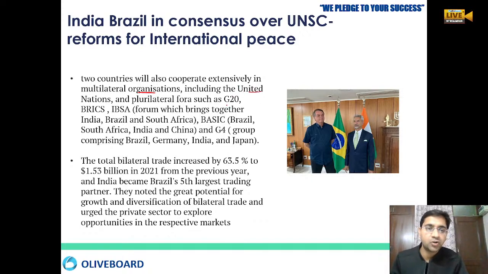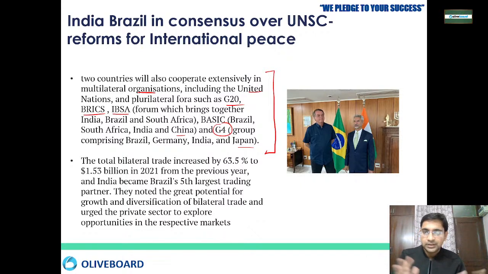the United Nations, the G20, the BRICS nations, and IBSA. IBSA is India, Brazil, South Africa; BRICS is Brazil, Russia, India, China, and South Africa; BASIC is Brazil, South Africa, India, and China; then the G4 is Brazil, Germany, India, and Japan. So India and Brazil are working together on various fronts to have a shared vision and shared goals with each other.